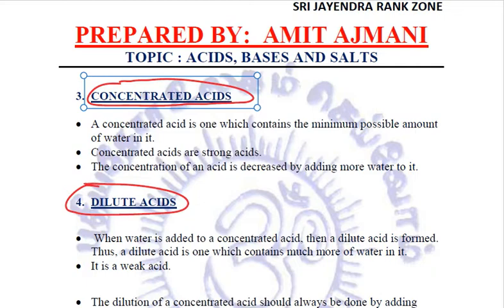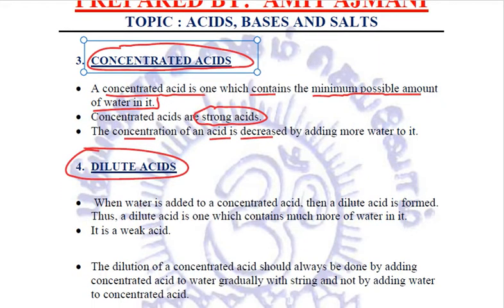What are these? Let us try to understand one by one. A concentrated acid is the one which contains the minimum possible amount of water in it. And these concentrated acids are all strong acids, right? And if we add water to them, then on adding more water, the concentration of these acids will be decreased and they will become dilute acids.